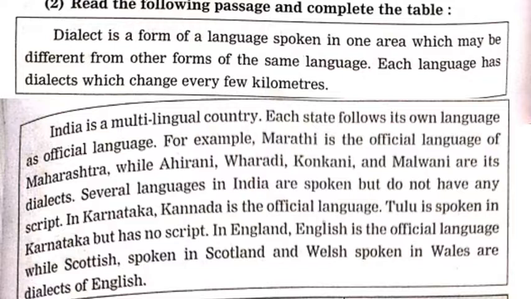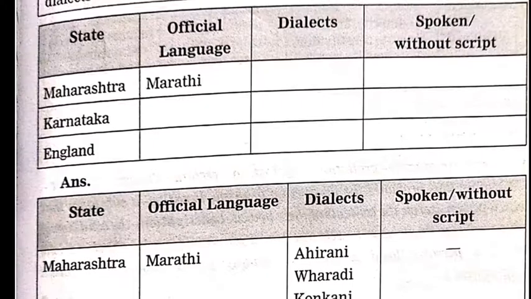Several languages in India are spoken but do not have any script. In Karnataka, Kannada is the official language. Tulu is spoken in Karnataka but has no script. In England, English is the official language, while Scottish spoken in Scotland and Welsh spoken in Wales are dialects of English. Now let us complete the chart.